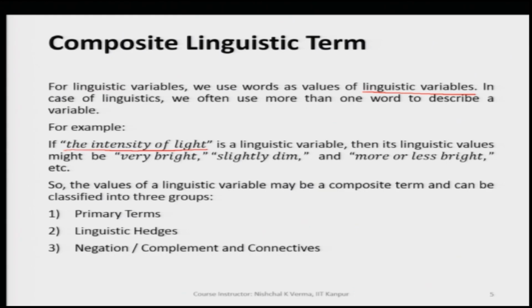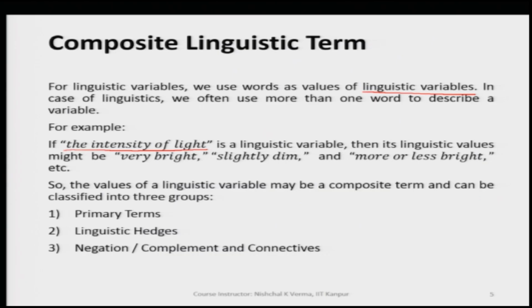So, intensity of the light, if we are taking this as the linguistic variable, what is the generic variable? How are we going to measure and represent the intensity of light? Let us say it is x. So, x is the generic variable, and then the universe of discourse is capital X, the range within which we are supposed to take the generic variable values.